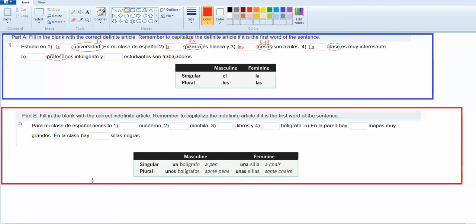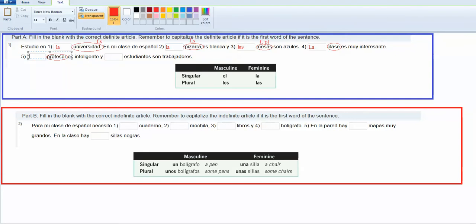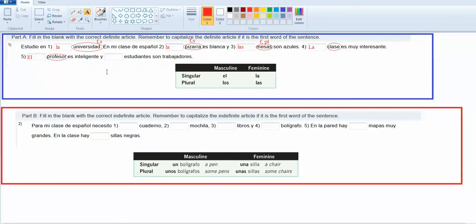So profesor is masculine. You want to say the professor is intelligent. It's masculine. It's one professor, so it's the singular form. So I would put el. El profesor es inteligente. Y blank estudiantes son trabajadores.